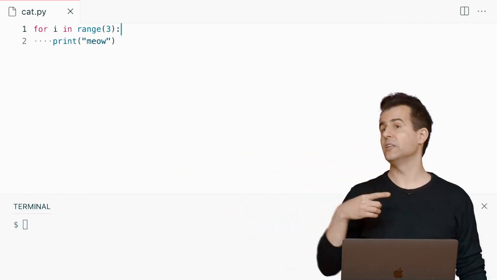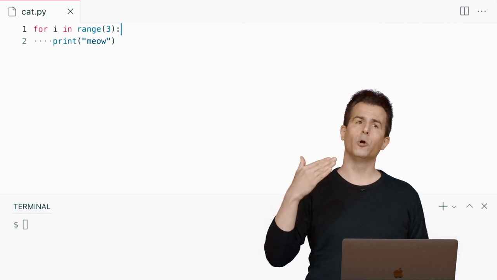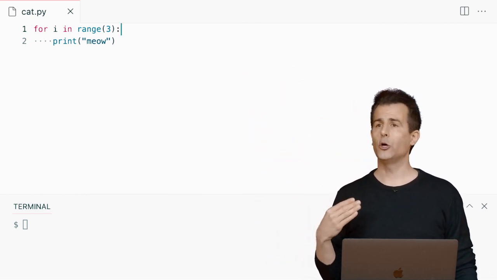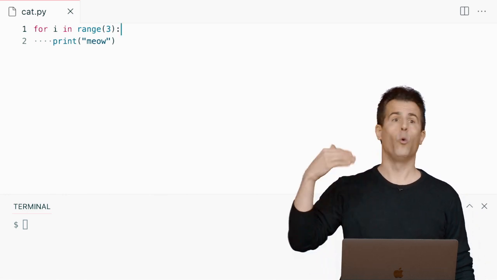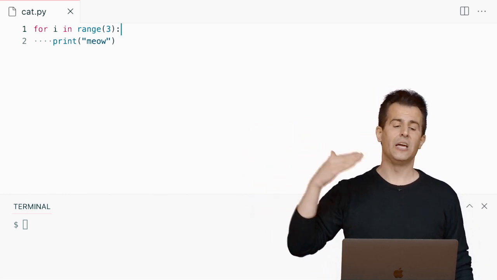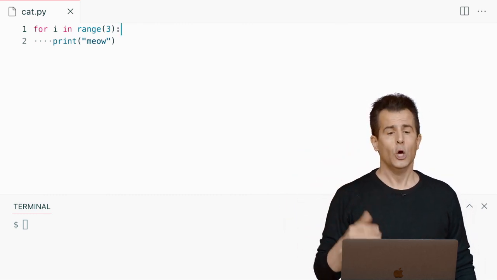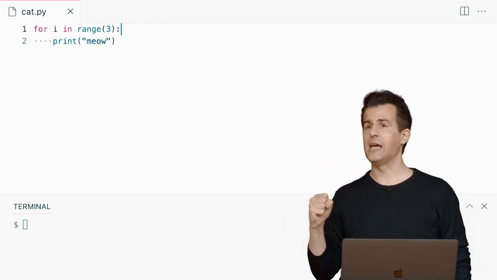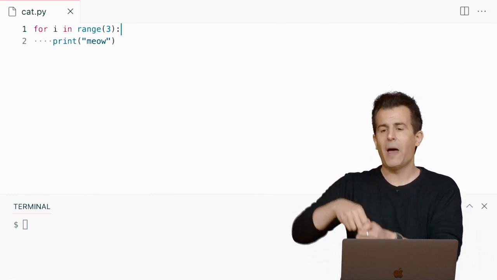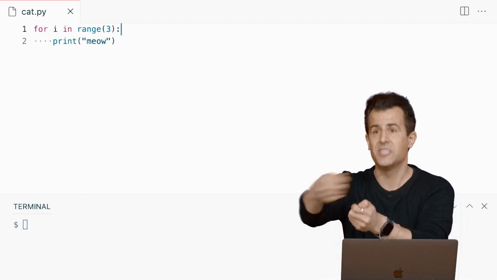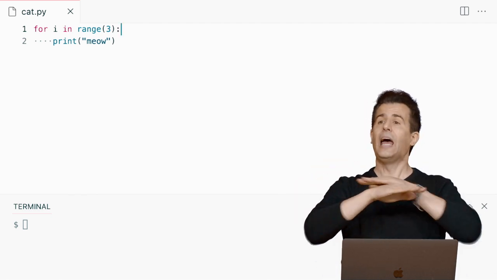It expects as input at least one argument, and that number is going to be the number of values you want back. Those values are going to start at 0 and go to 1 to 2 and so forth, but they will go up to but not through the number you specify. So by specifying range 3, you're essentially being handed back 3 values. And by default, those values are 0, 1, and 2, and that's it.